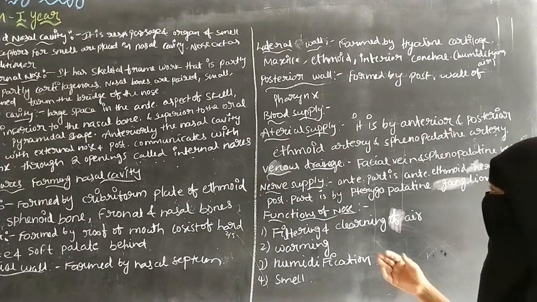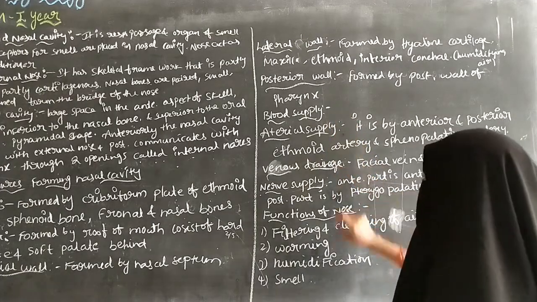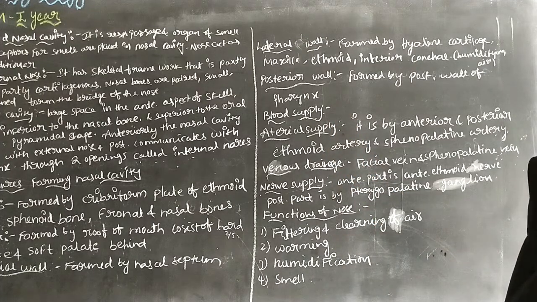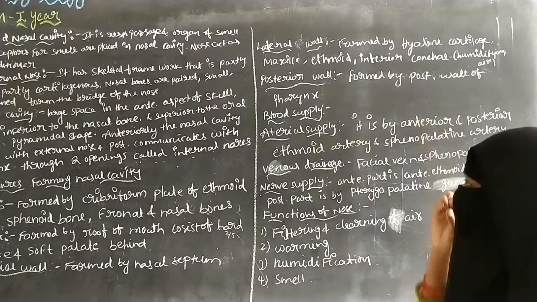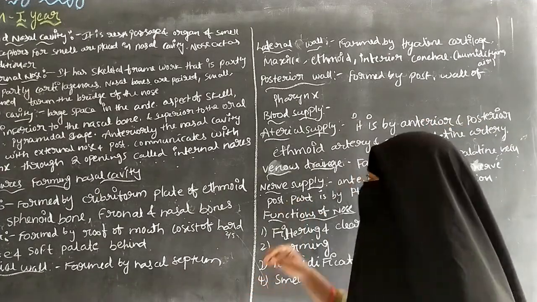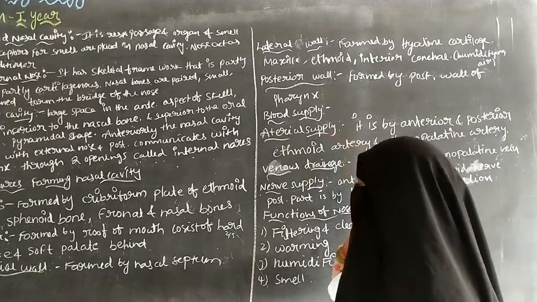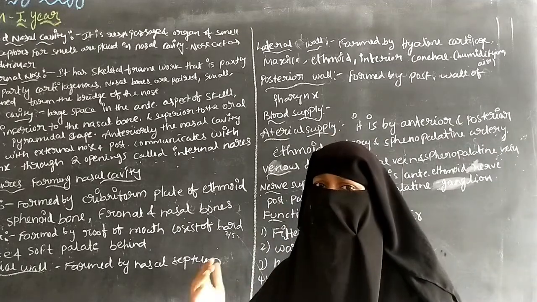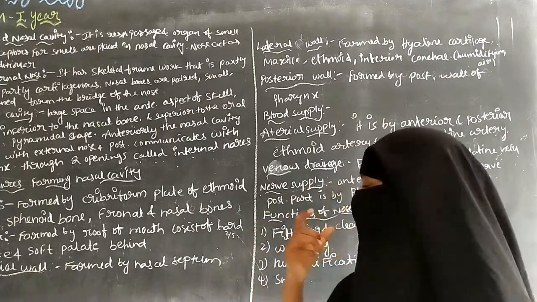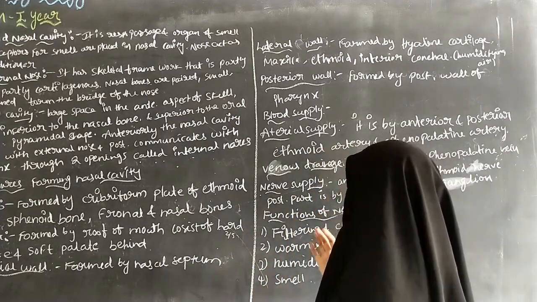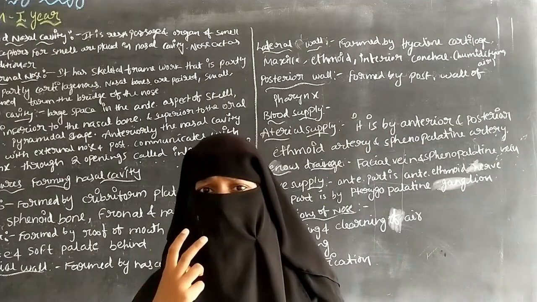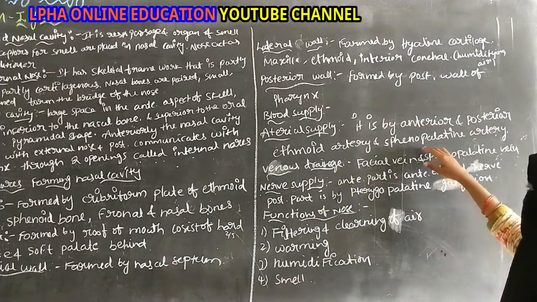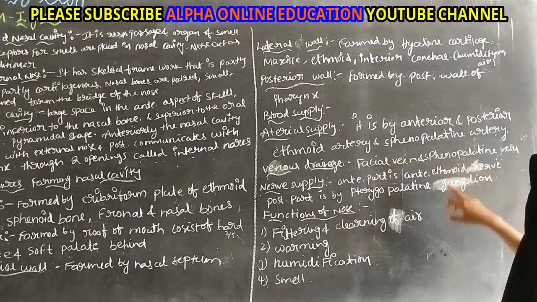Next one is the blood supply. The arterial supply is by the anterior and posterior ethmoid arteries. The ethmoid artery is a branch of the ophthalmic artery. From the eye there is one branch, and it is called the ethmoid artery. And the next one is the sphenopalatine artery.